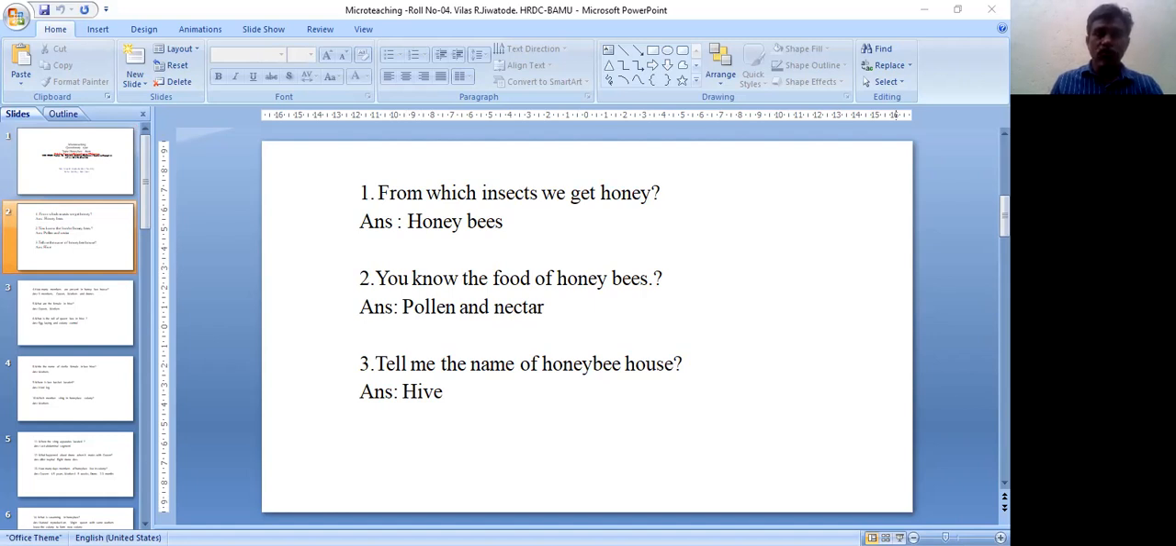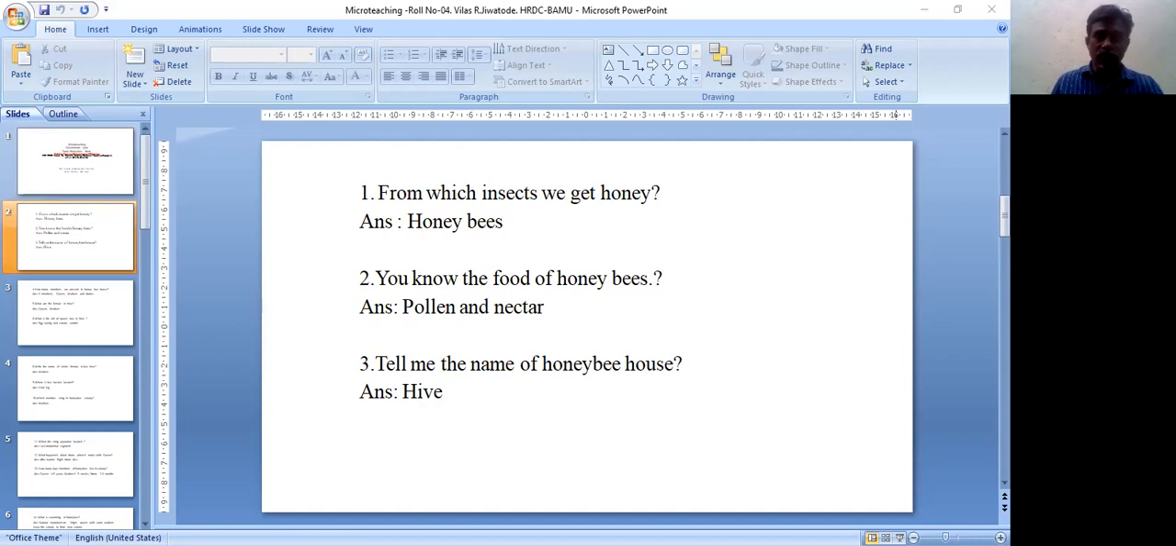Next question is, do you know the food of honeybees? Yes. The answer is pollen and nectar. This pollen and nectar is used as food for honeybees. If we see the larval stages, this pollen is used to prepare the bread, and this bread is used as food for the larval stages of honeybees.